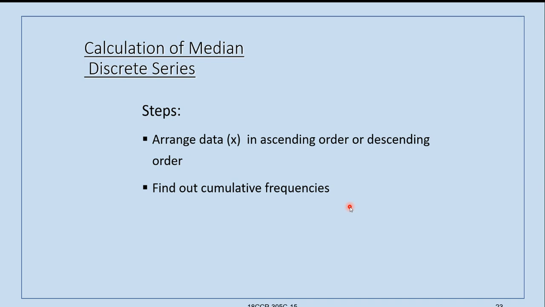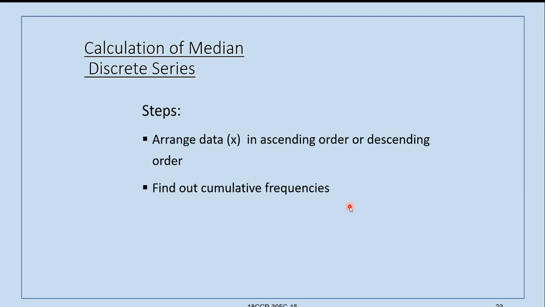But here, the cumulative frequencies are not given. Only the ordinary or simple frequencies are given. So we have to convert these simple frequencies into cumulative frequency, and then we have to calculate the median.